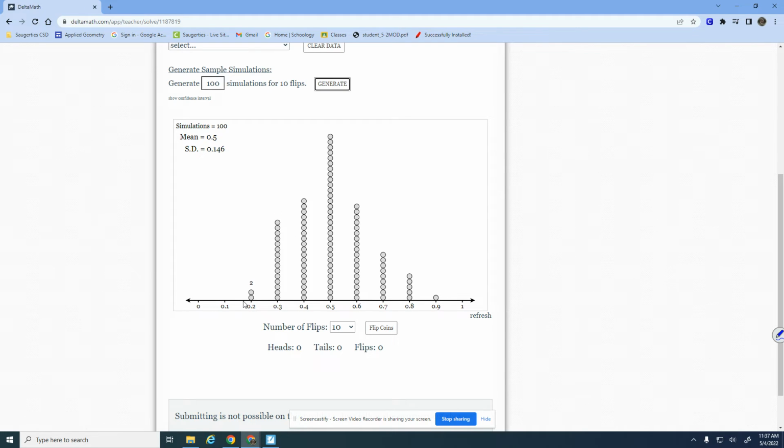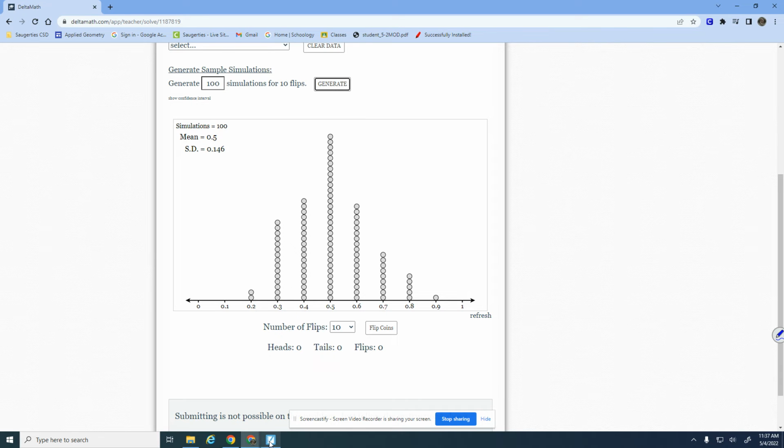When I did the 10 coin flips with the samples, some of them, only 20% of them were heads, okay? And some of them, 90% of them were heads. So imagine this was our class and we were doing something with coin flips. It's just a computer can do it much faster, okay?